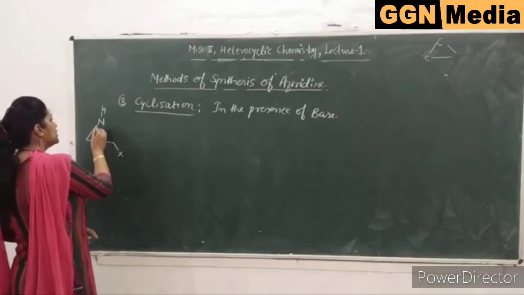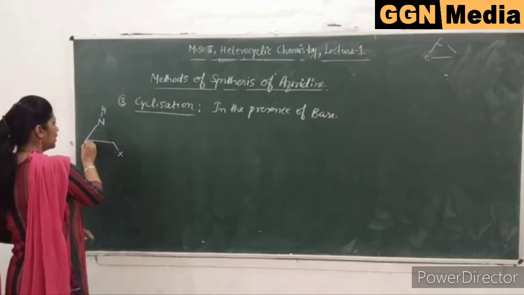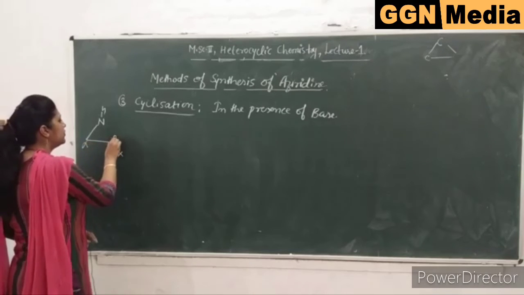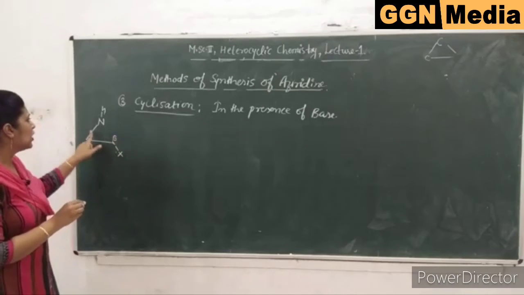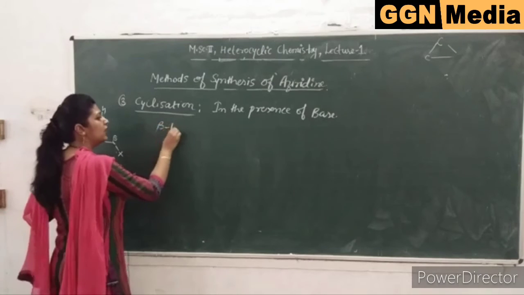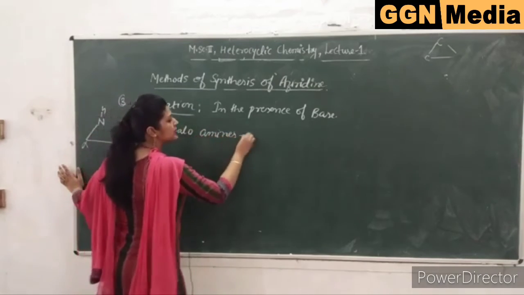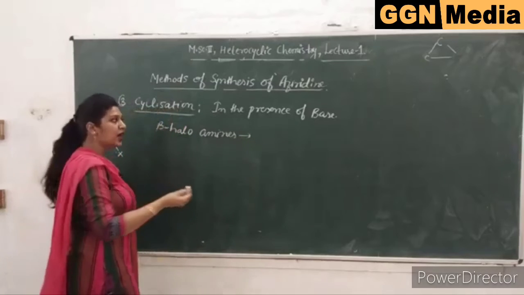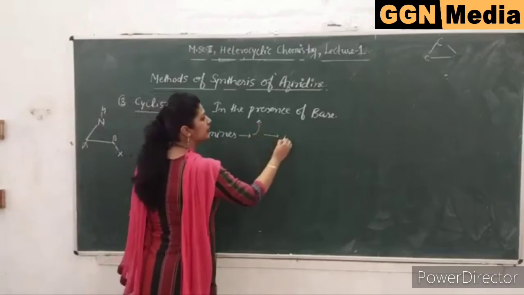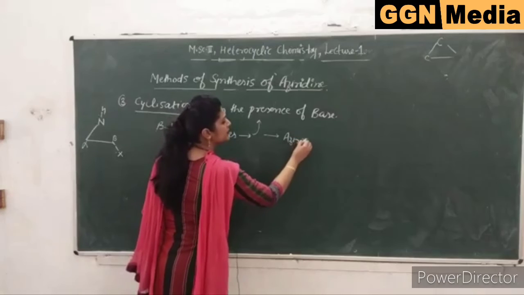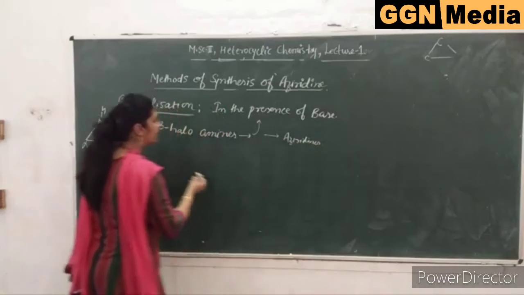So this is your alpha and this is your beta. So beta haloamines undergo cyclization in the presence of base, resulting in the formation of aziridines. So take the simplest case.